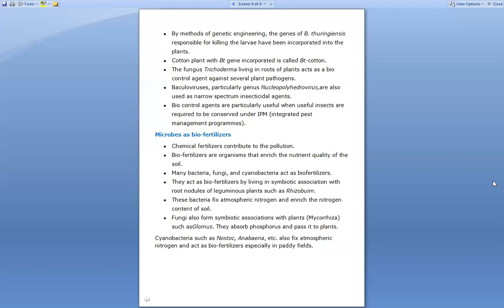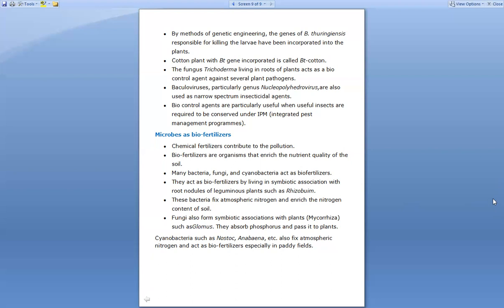Normally this rhizobium bacteria is present in the root nodules of the leguminous plants, and they are undergoing a symbiotic relationship with the plant. Whatever biofertilizers are being given, that is this rhizobium, they act as biofertilizer because it possesses the symbiotic association, that is mutualism, right? That is, both of them are beneficial, right? So this way they act as the biofertilizers. And this bacteria fixes the atmospheric nitrogen and enriches the nitrogen content of the soil.